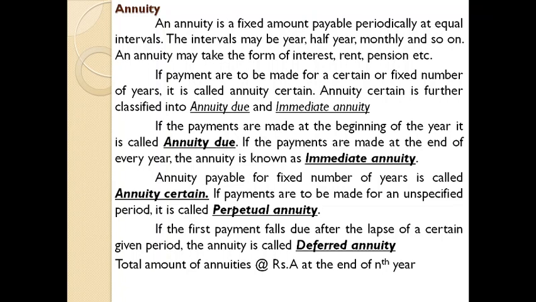The equation for finding the value of annuity at the end of the certain period, usually a period of a number of years, will be known as future value, that is equal to A divided by I into square bracket 1 plus I raised to n minus 1. So remember the equation.